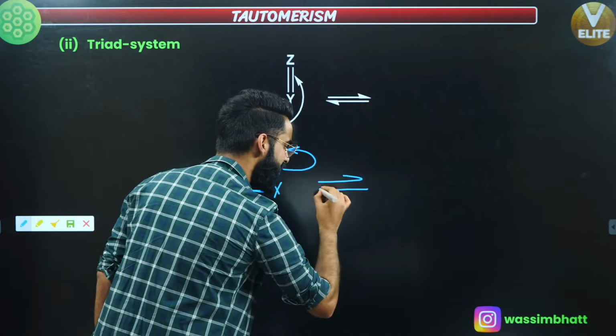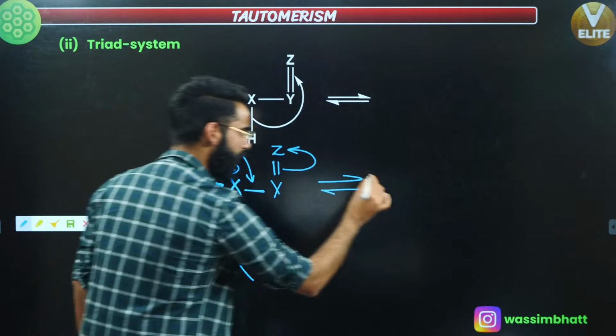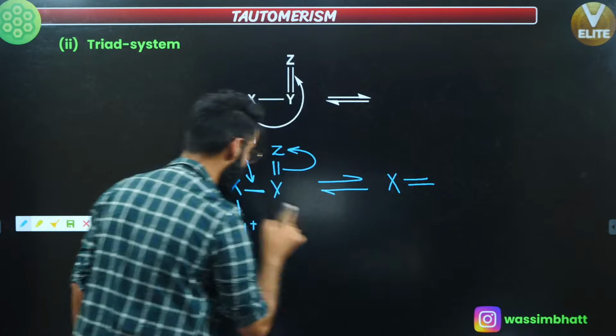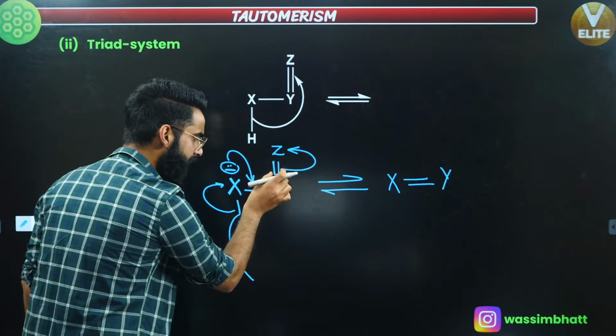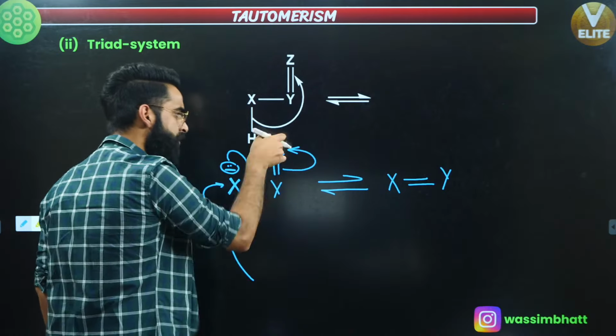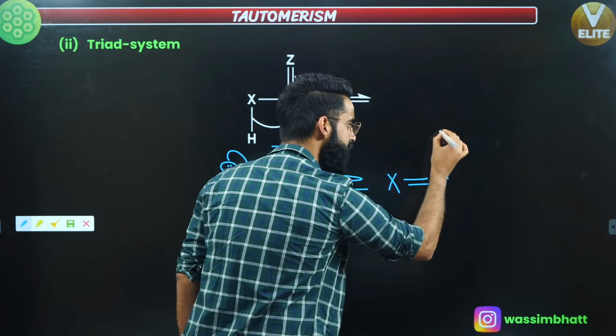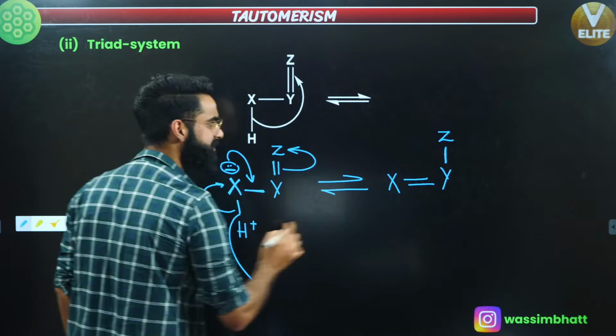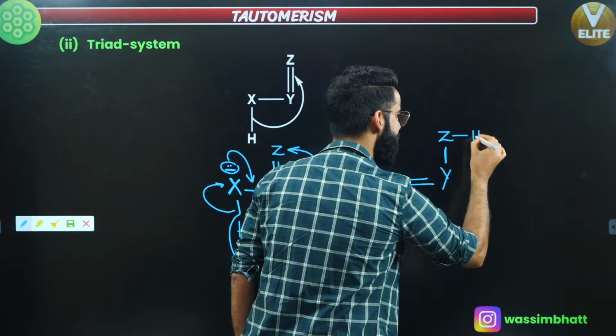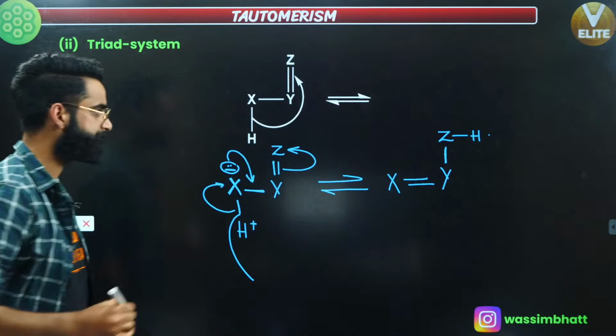So what is the other form which I got over here? I got X, and over here there will be a double bond, and this is going to be Y. It used to be a double bond over here, but this pi bond has broken down towards Z, so there's a single bond to Z, and Z had a negative charge by means of which it attracted this H positive, so H gets attached over here as well.